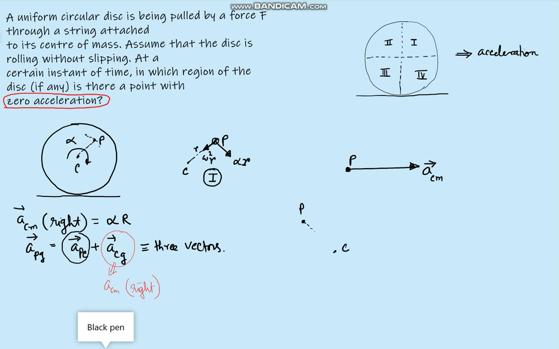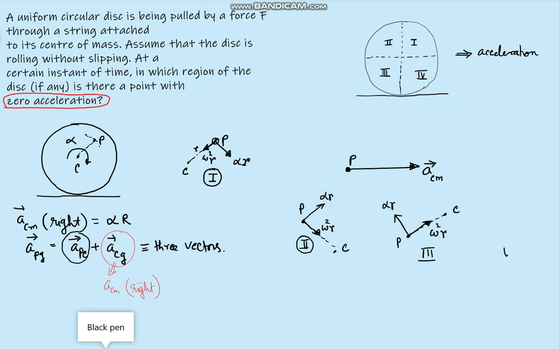With reference to center, there will be centripetal acceleration, omega square r, and there will be the tangential acceleration, alpha into r. This is region 2, so this is also not possible. Let us look at region 3. In region 3, this is point P, this is the center. With reference to the center, the acceleration of point P has centripetal omega square r and tangential alpha r. Will it be to the left side? I don't think so.